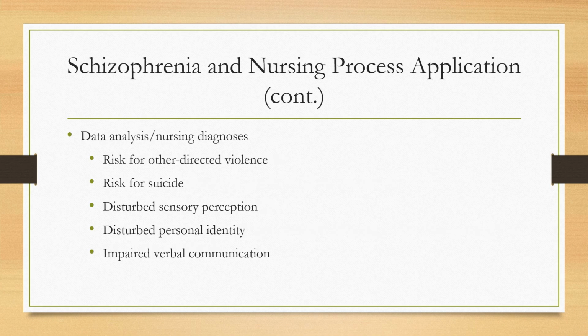Once the assessment is completed, the nurse will analyze the data and come up with a plan of care that is individualized for each patient. Some possible nursing diagnoses include risk for other directed violence, risk for suicide, disturbed sensory perception, disturbed personal identity, impaired verbal communication, self-care deficit, social isolation, ineffective health maintenance, and ineffective therapeutic regimen management.